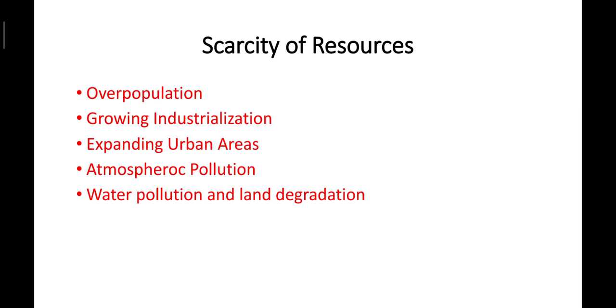With the greater burning of fossil fuels like coal, diesel, petrol, more harmful elements like carbon dioxide, hydrogen sulfide, soot and dust get into the air, polluting it. Urbanization has huge industries, so they are exhausting so many gases, so our atmosphere gets polluted, and this reduces the availability of clean air. So that's why we are facing so many problems related to our lungs or breathing. Okay, the fifth one is water pollution and land degradation.